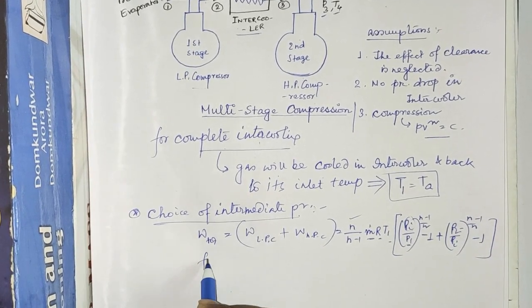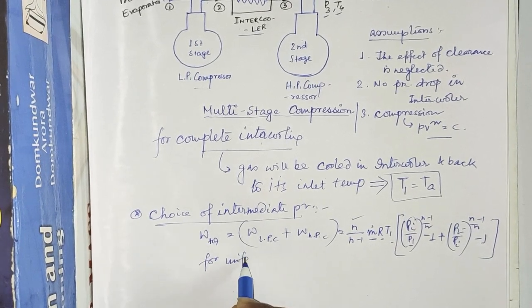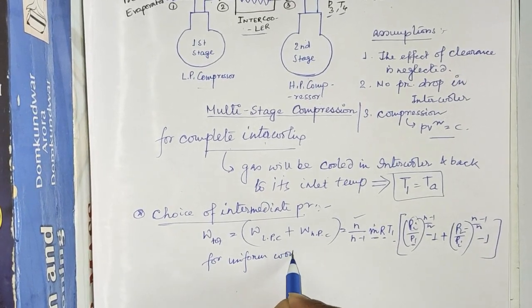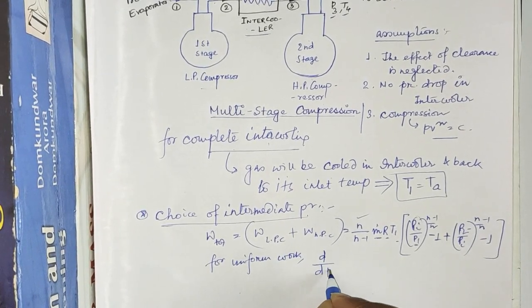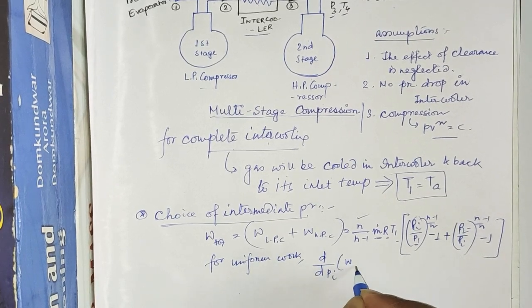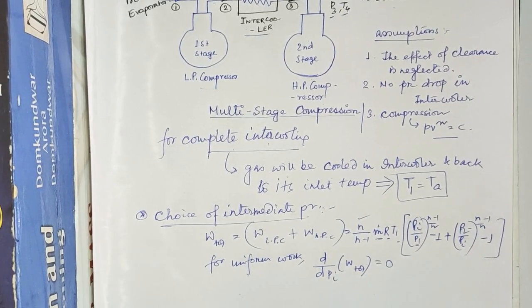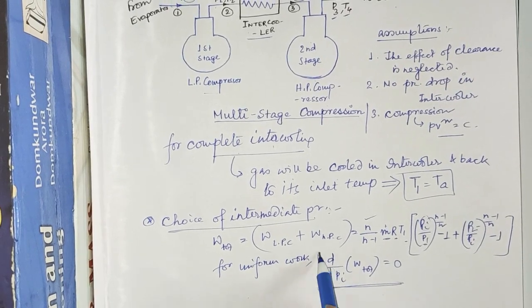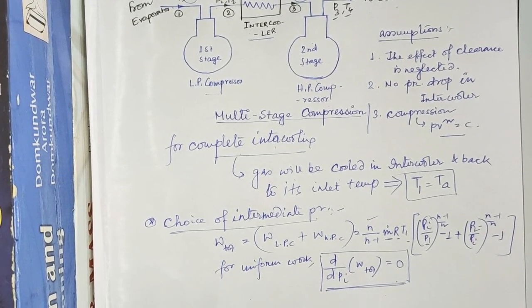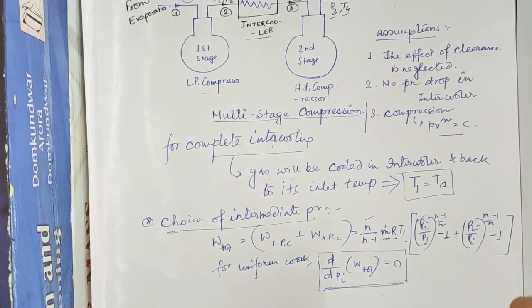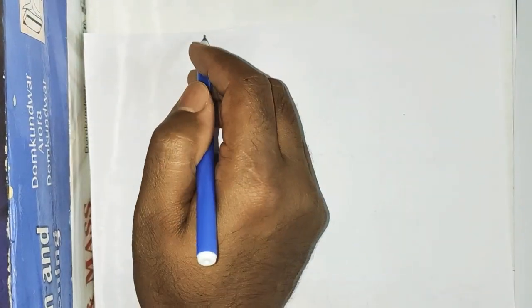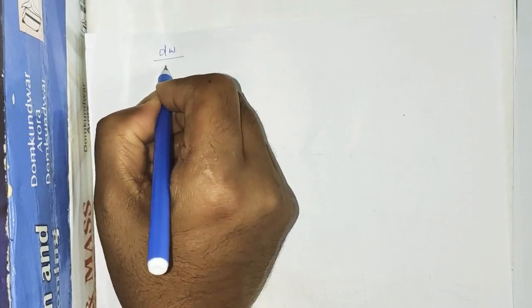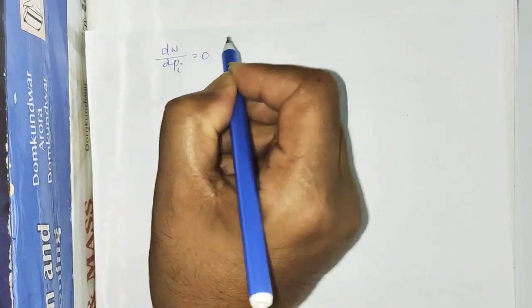So for minimum work, we can say that d by dPi of W total is equal to 0. If we make this equal to 0, then you can find out the value of Pi, and that will give you the choice of intermediate pressure. So for calculating the value of Pi, dW by dPi is equal to 0.